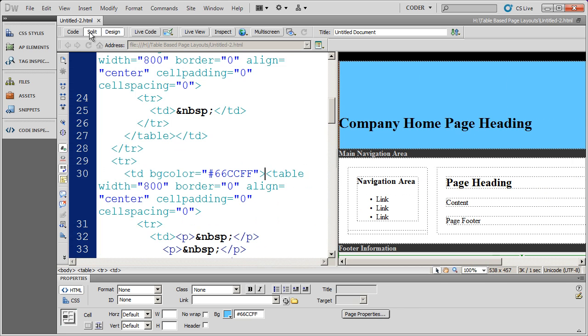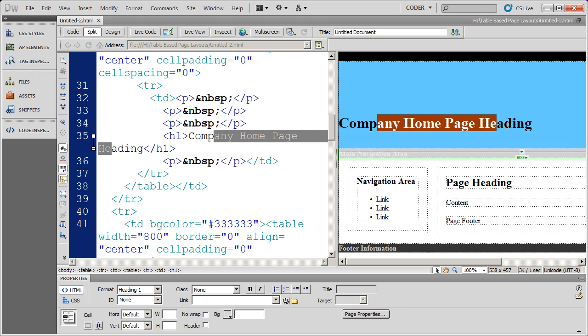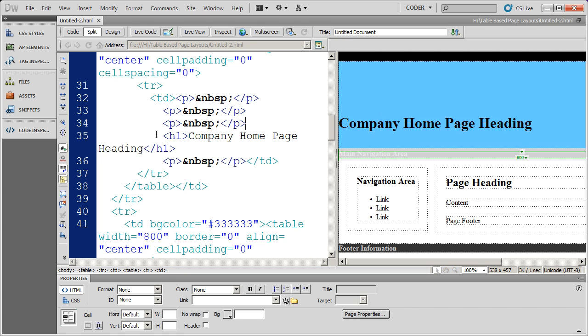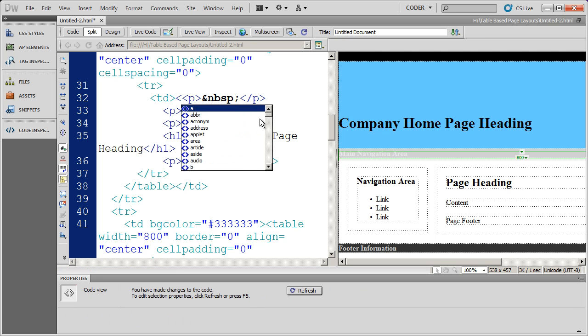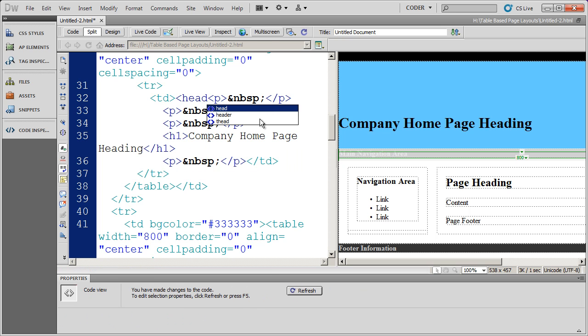For that, I'm going to go into split view here. And you'll see one advantage of using something like Dreamweaver is the fact that you can very easily highlight something in design view, and it highlights a corresponding area here in your code view. So what I'm going to do is enclose this entire table data cell inside of a header tag. So I'm going to click right there, and insert the tag header.